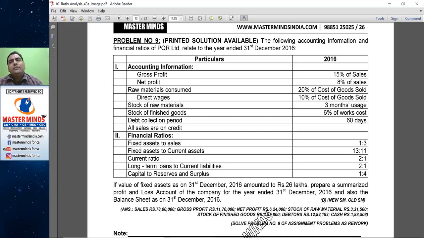Credit this to the P&L account as gross profit. They have given net profit 8% of sales. Gross profit minus net profit, the difference being the operating expenses, take it as a balancing figure. This is how we should prepare the trading, profit and loss account as well as the balance sheet.